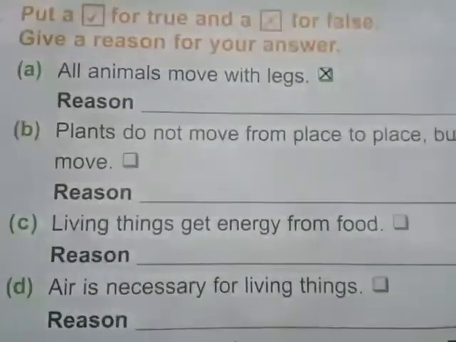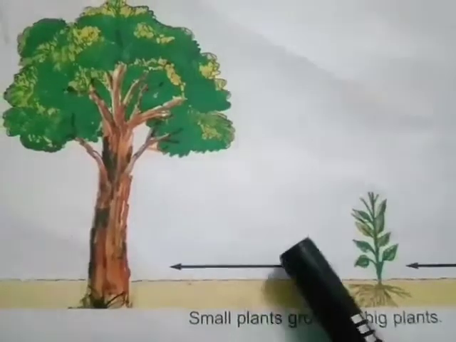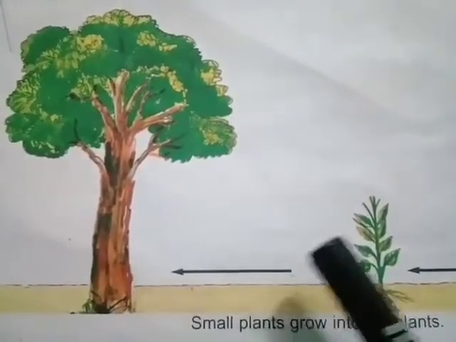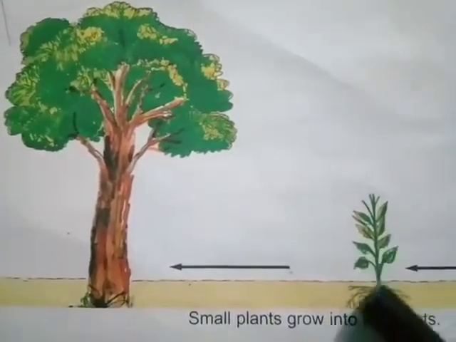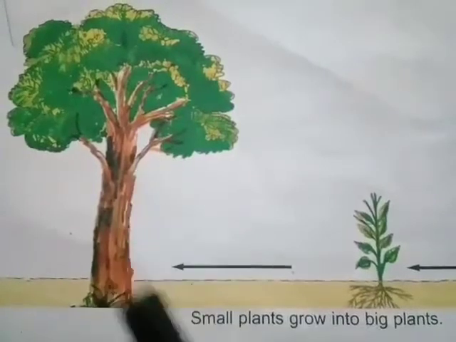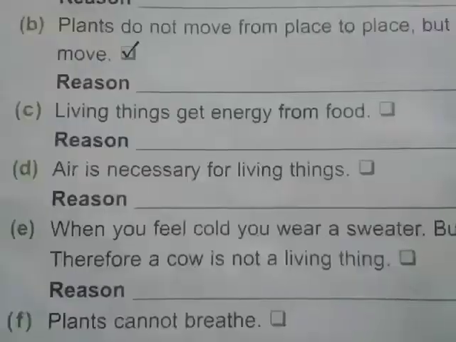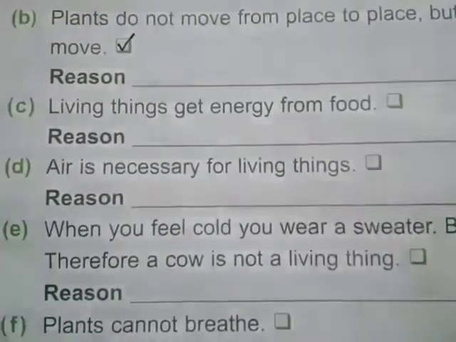The second statement is plants do not move from place to place, but their body parts may move. So this statement is true. All living things grow. Plants do not move from one place to another, but their body parts may move. For example, a small plant grows into a healthy or big plant.